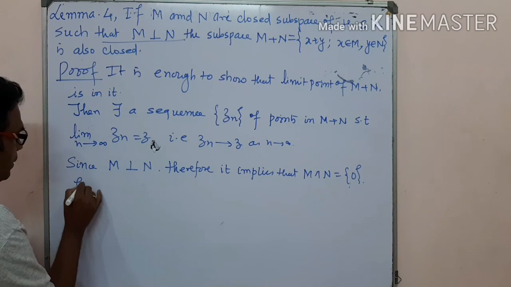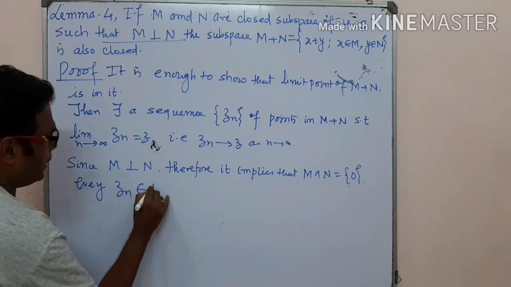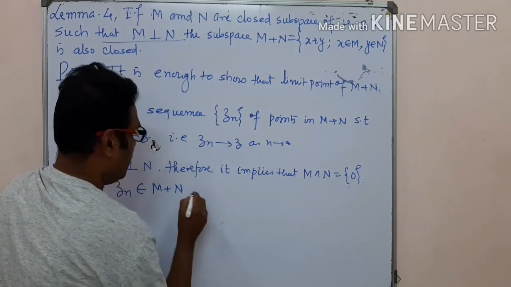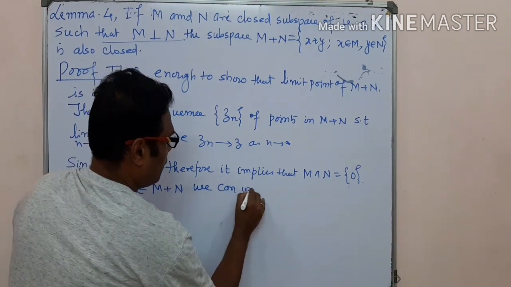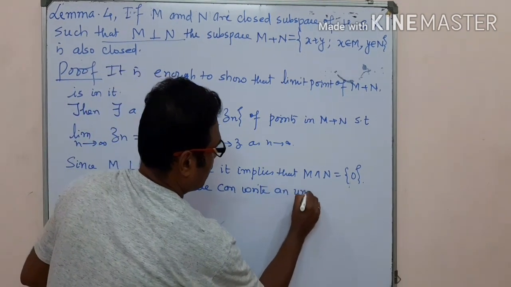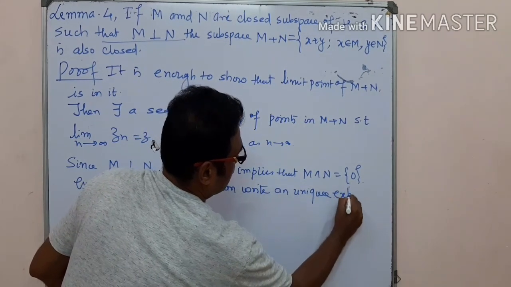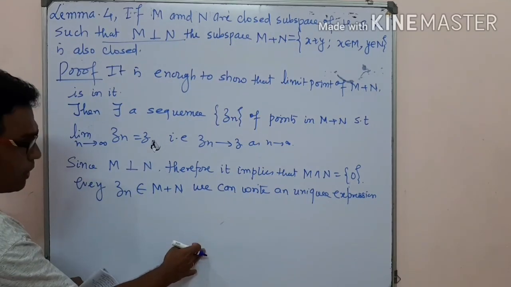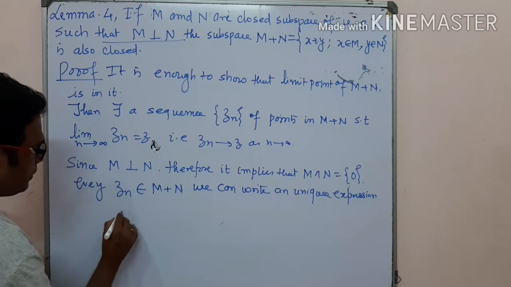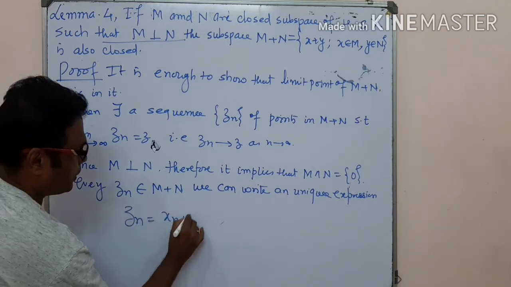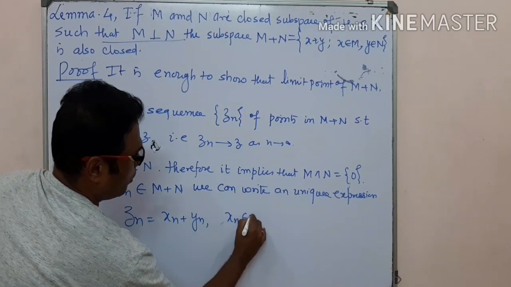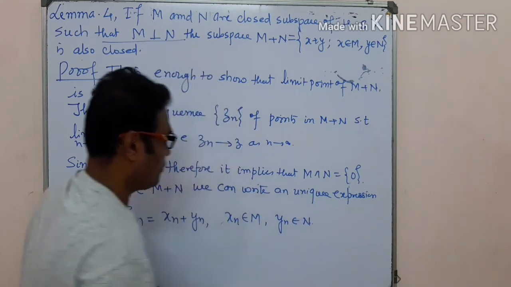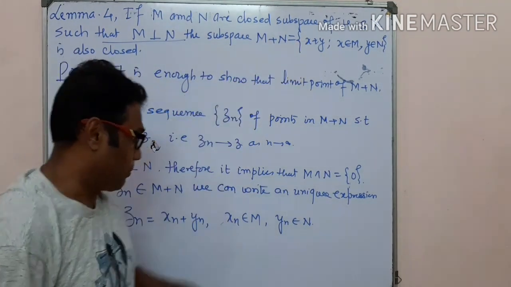So every Zn belonging to M plus N we can write uniquely, in a unique expression like that: Zn is equal to xn plus yn, where xn belongs to M and yn belongs to N, because the set is defined in this format.